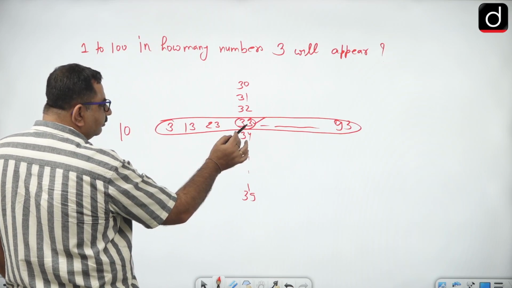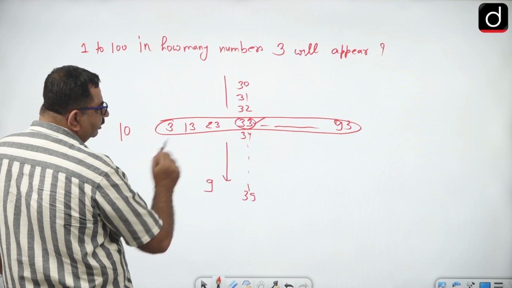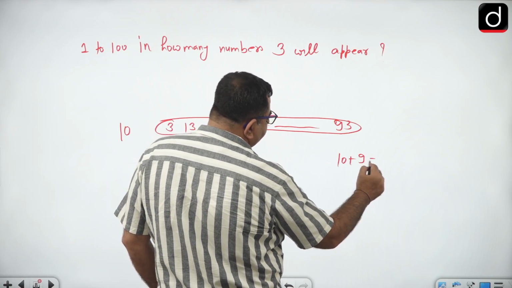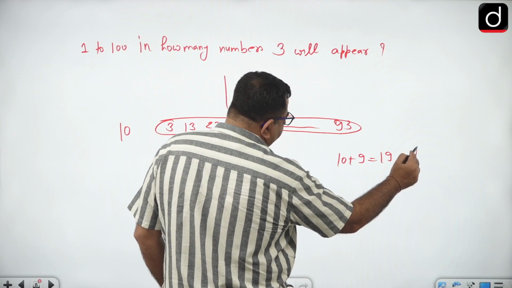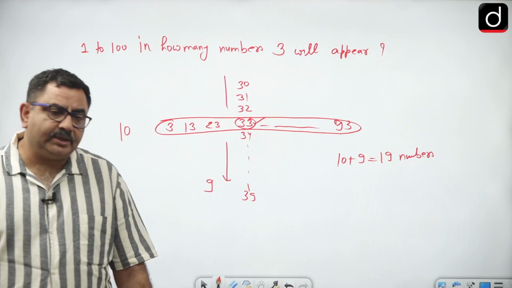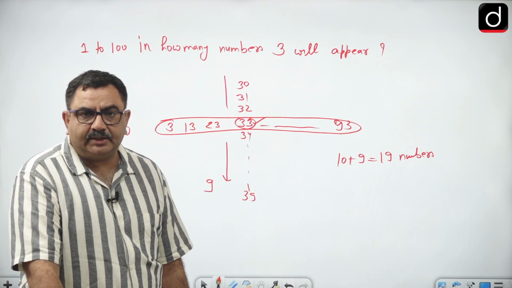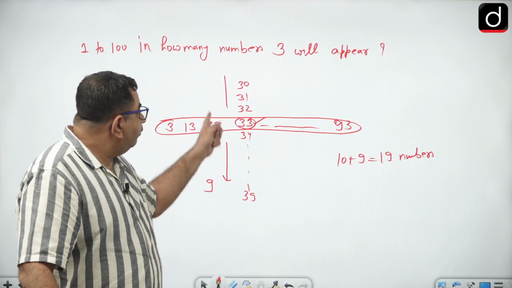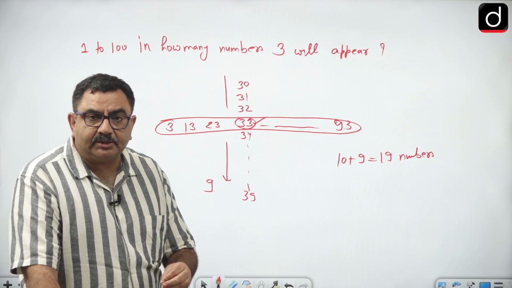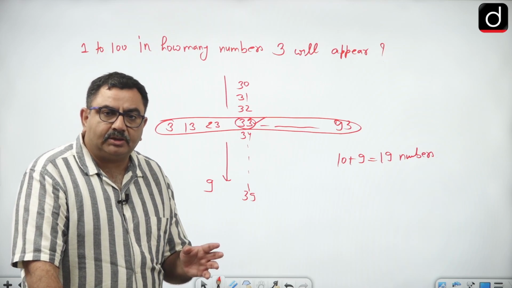When 33 is already counted, there will be only 9 other numbers, because 33 is not there again. So the total is 10 plus 9, that is 19 numbers. So if you are writing all the numbers from 1 to 100, the number of numbers in which 3 will appear is 19, and the number of times the digit 3 is written will be 20, and this is true for all the digits.